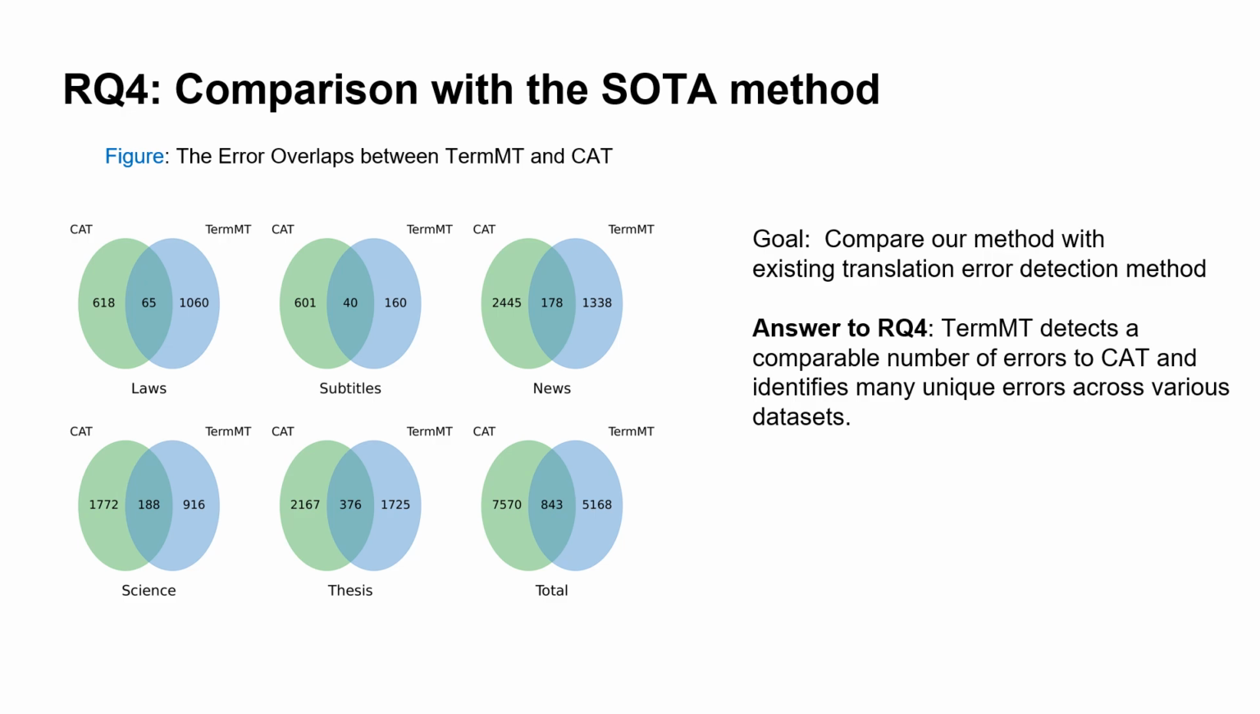Next, we will examine RQ4, which focuses on the comparison between our proposed method and existing state-of-art translation error detection techniques. Our analysis reveals that TermMT detects a comparable number of translation errors when compared with the existing method, CAT. Furthermore, our approach identifies many unique errors across various datasets, showcasing its effectiveness as a complementary approach to existing error detection methods.